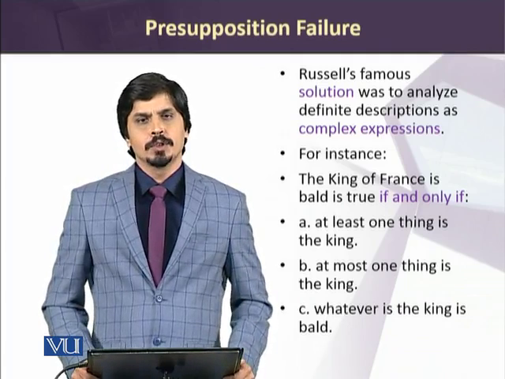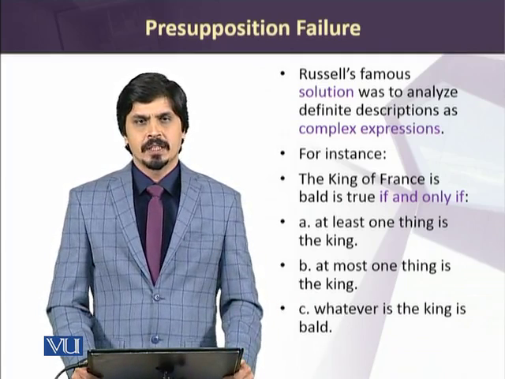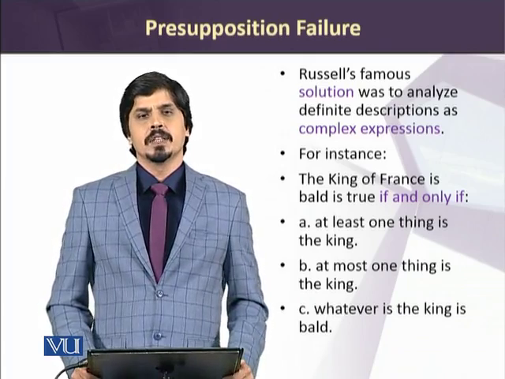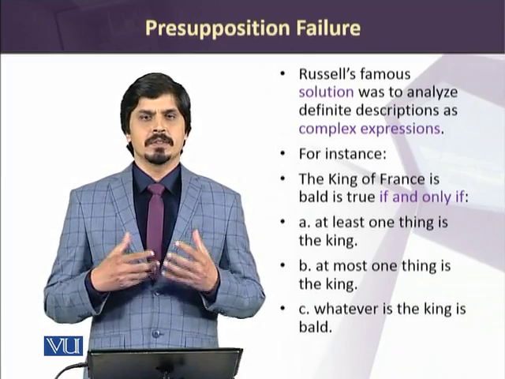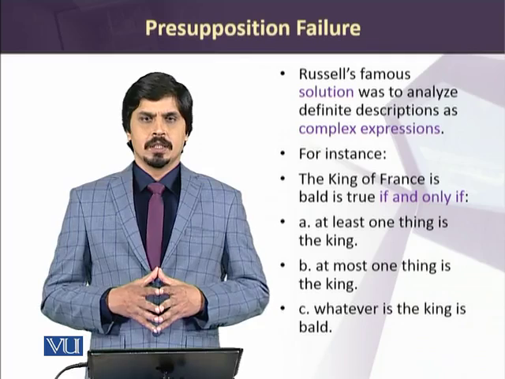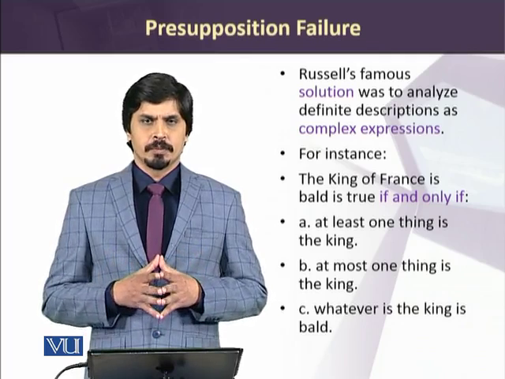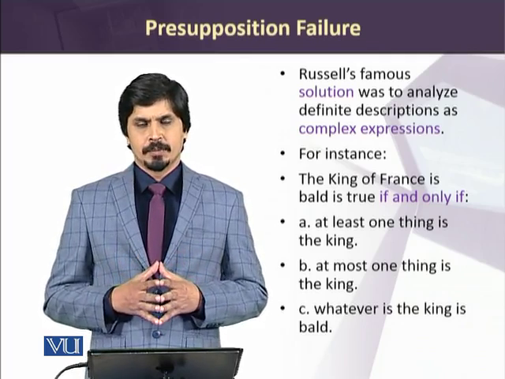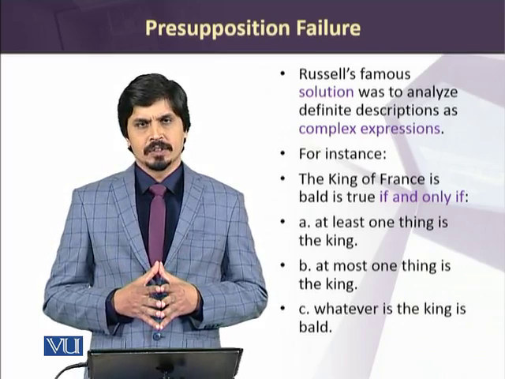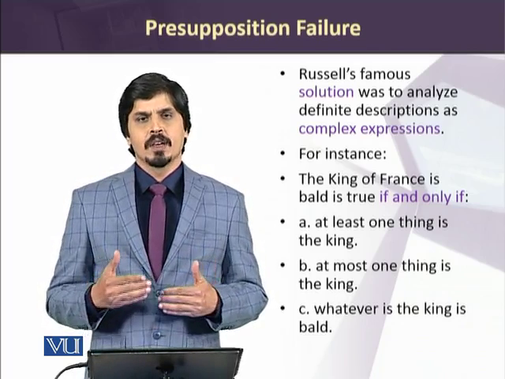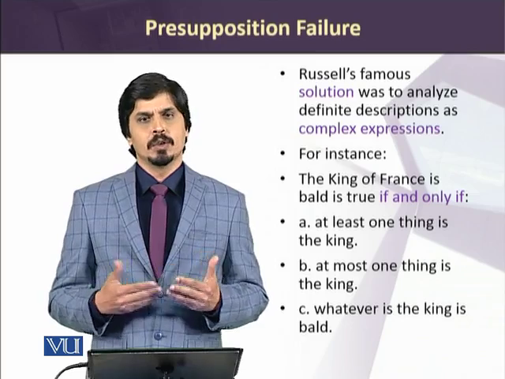One of the famous solutions to this problem has been provided by Russell, and he says that we could bridge this value gap by developing some complex sentences, or presenting the presuppositions of such sentences in a complex form with the addition of if and only if.